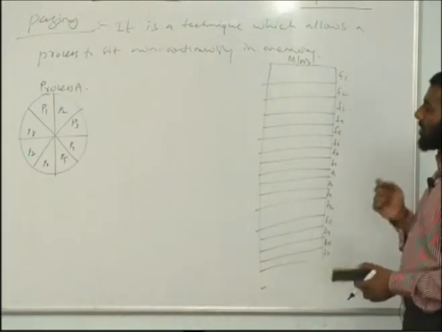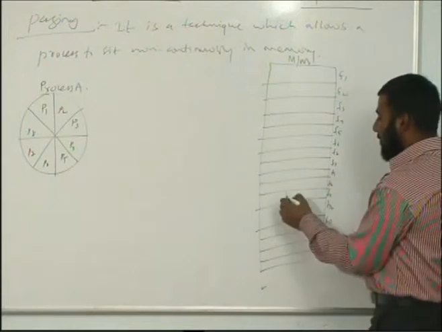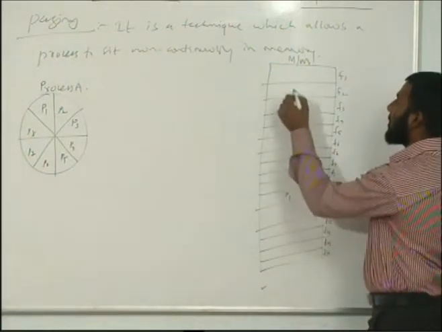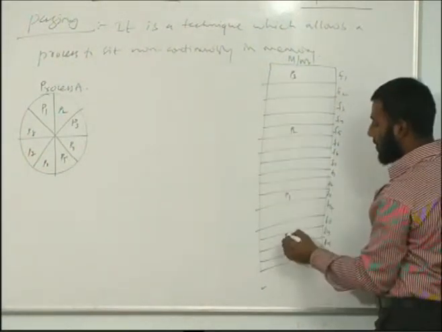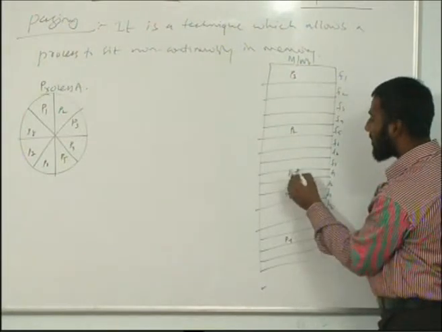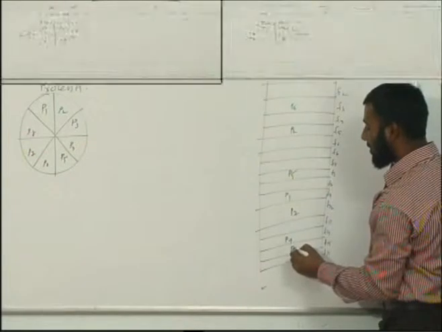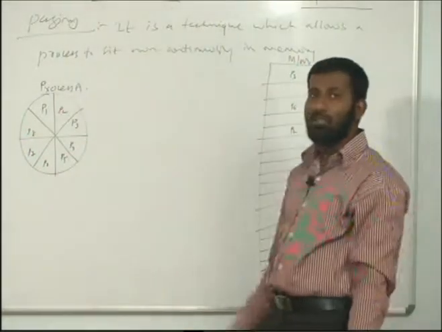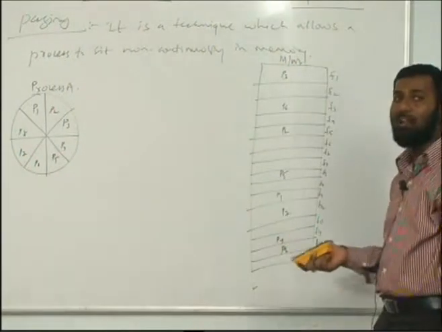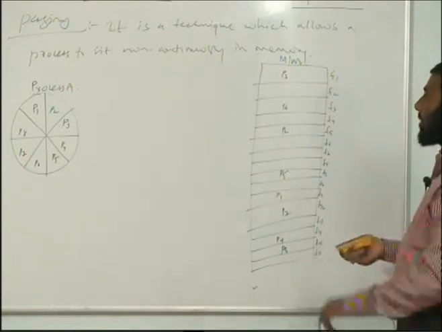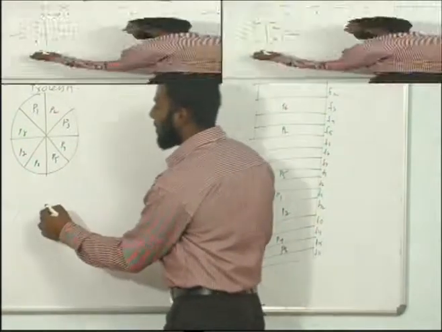Now a problem arises. How do I know where each page is? Assume that page P1 is sitting here, P2 is sitting here, P3 is here, P4 is here, P5 is here, P6, P7, P8. So the entire process is there in the memory, but non-continuously. It is possible that there is another process as well.